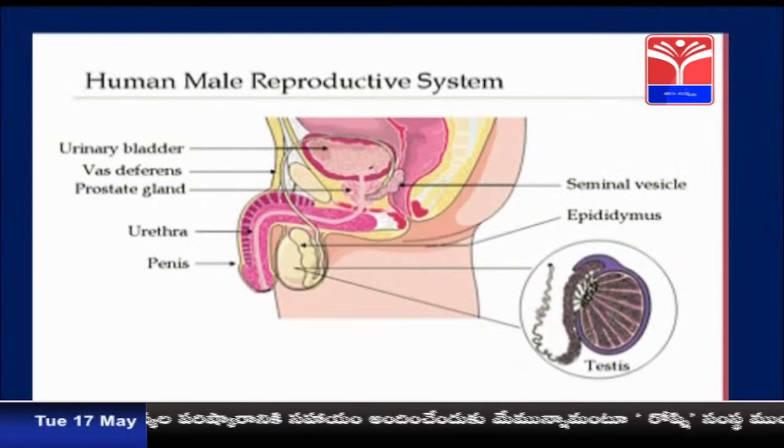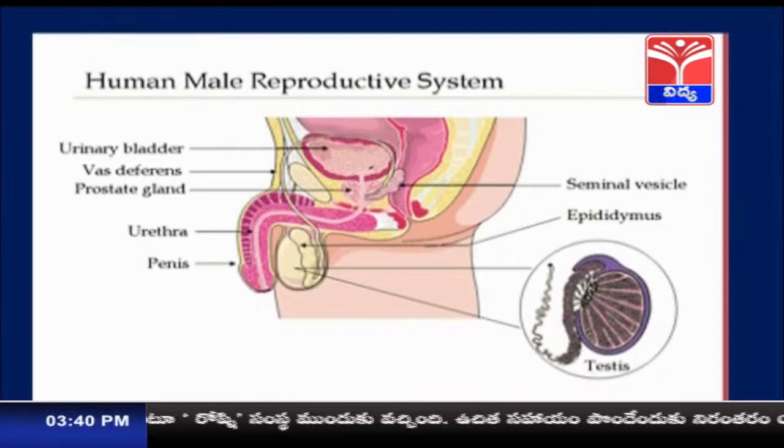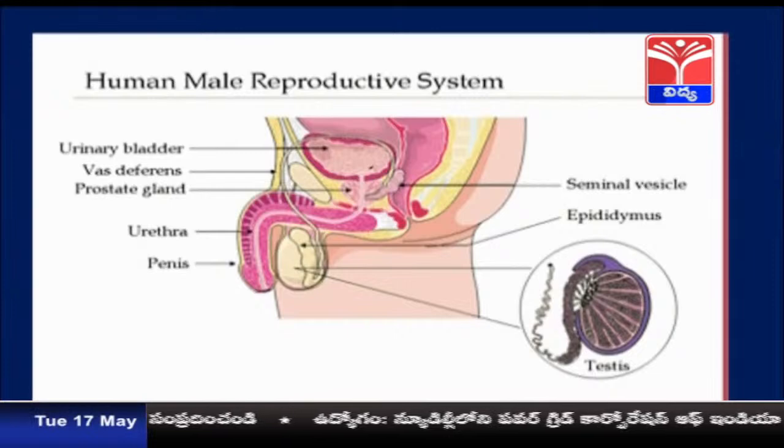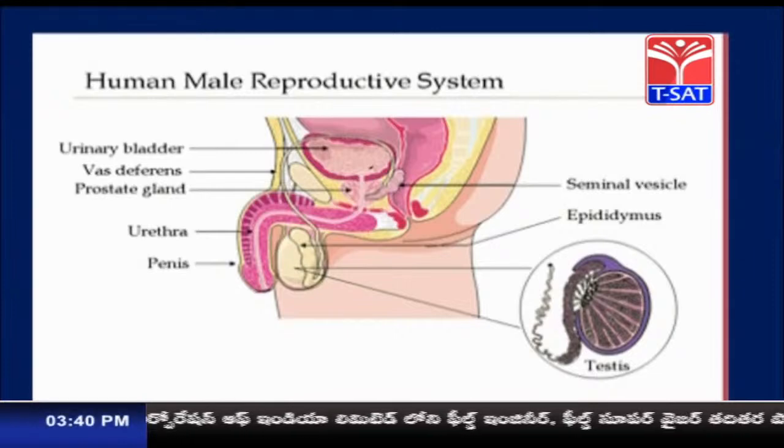See children, the human male reproductive system. So this is the male reproductive system. You can see different parts of it: testis, vas deferens, prostate gland, urethra, seminal vesicles, epididymis, penis, all these things. These are the different parts of the male reproductive system.